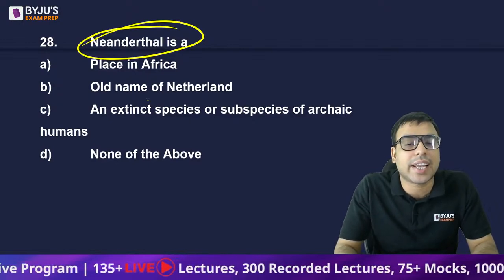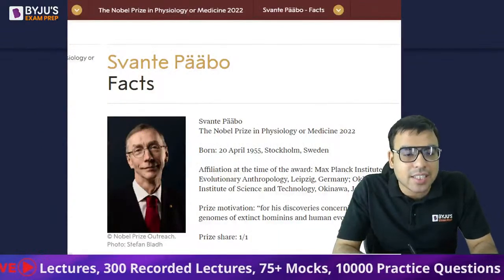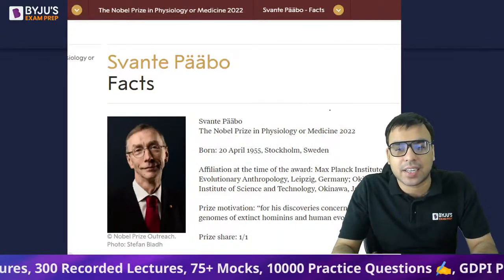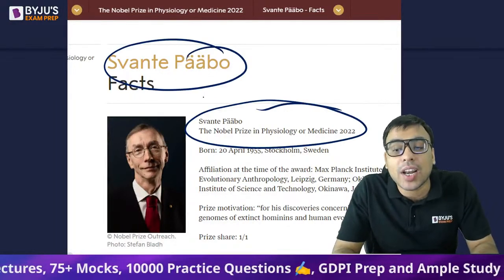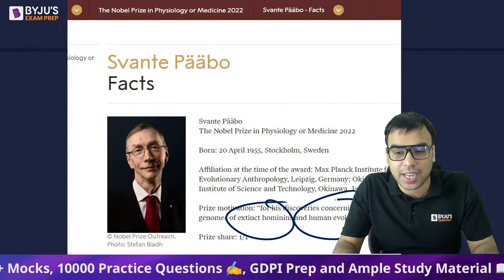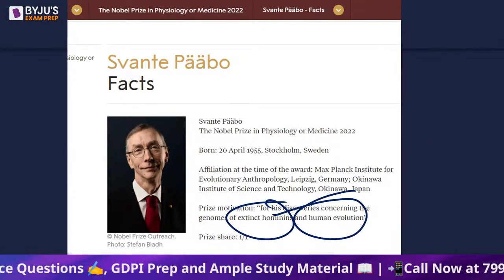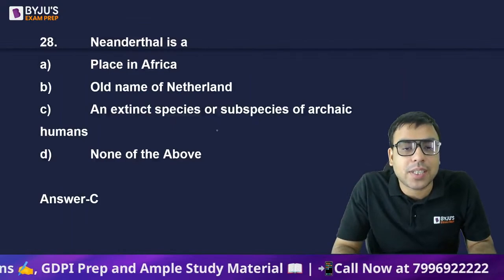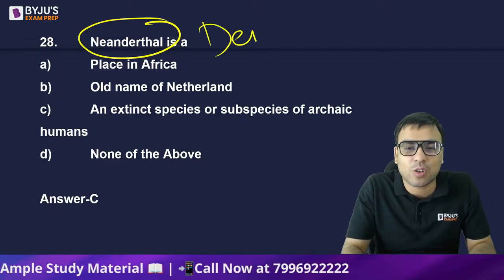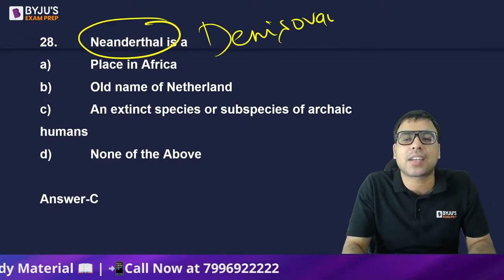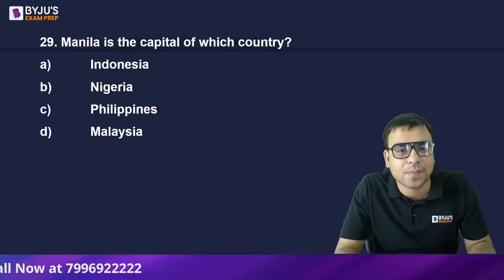So it's actually an extinct species or subspecies of archaic humans. Basically, why I'm telling you is that last year the Nobel Prize in Medicine was given to Mr. Svante Pääbo for researching human evolution. He has done a lot of research on past humans, and one of them was Neanderthal. You must have heard about Neanderthal and Denisovan. These are the past humans. So C is the right answer. Yes, Alauddin Haq, Sujanda, you are right.